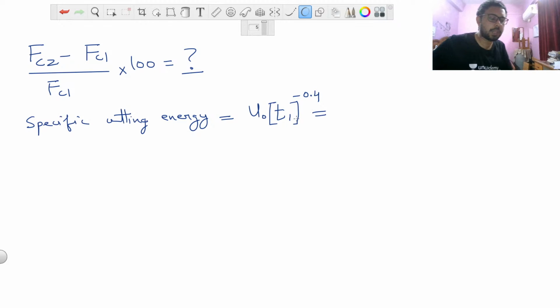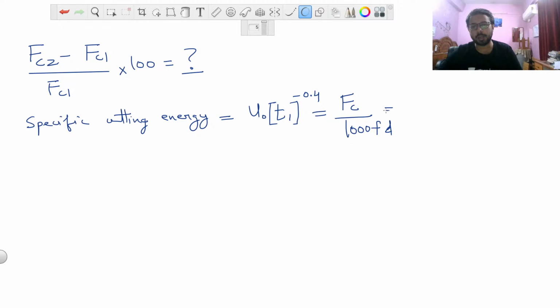And we also know that from your basic notes, you can just say that specific cutting energy is equal to FC, that is the cutting force, divided by 1000 FD, where F is feed, D is depth of cut, and we can also say it is equal to power divided by material removal rate.